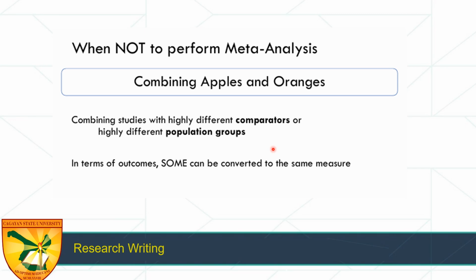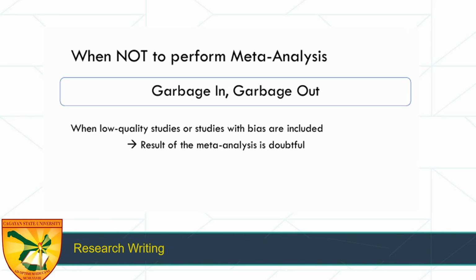This you can still convert to the same measure. But if, for example, one study used fat percentage as a measure and the other group used BMI, that is completely different things. So you cannot combine apples and oranges to perform meta-analysis.